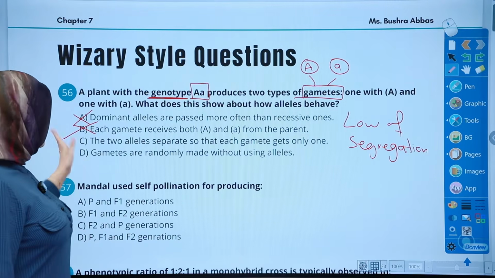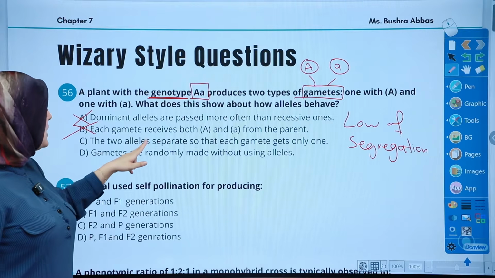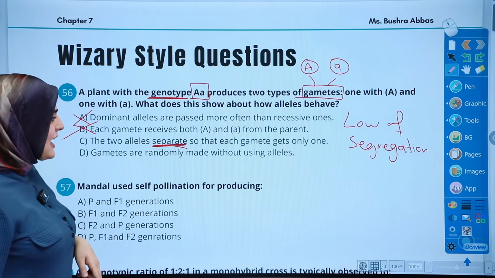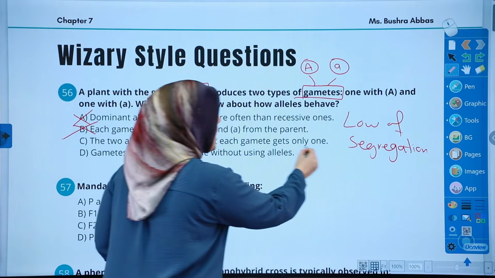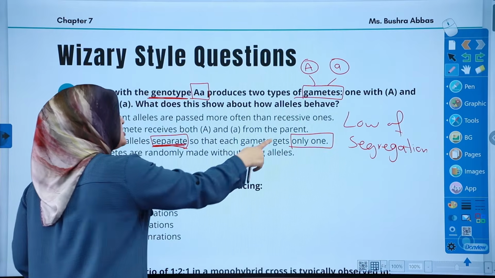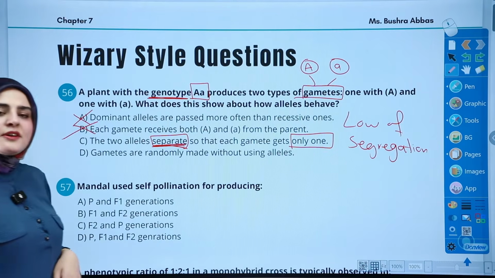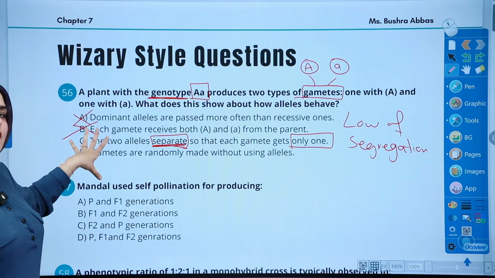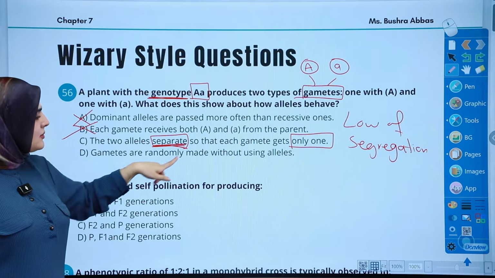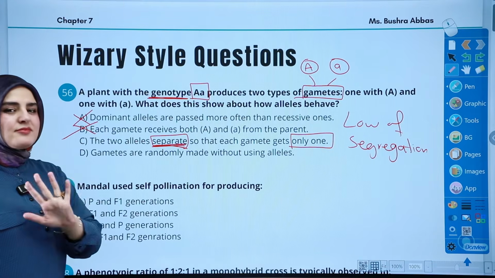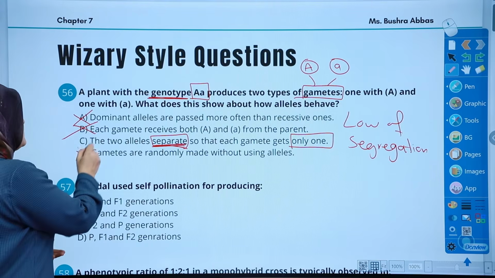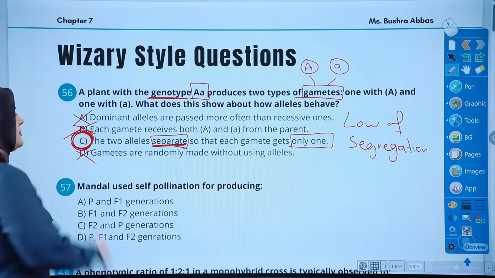Sentence C says the two alleles separate, segregation, so that each gamete gets only one, just like how we said it here: separate from the segregation and only one, like the sentence of the question said itself. We're holding on to this answer. Most likely this is the answer. Gametes are randomly made without using alleles. That statement is not even found in genetics, so we're going to skip this out, and our answer was C.